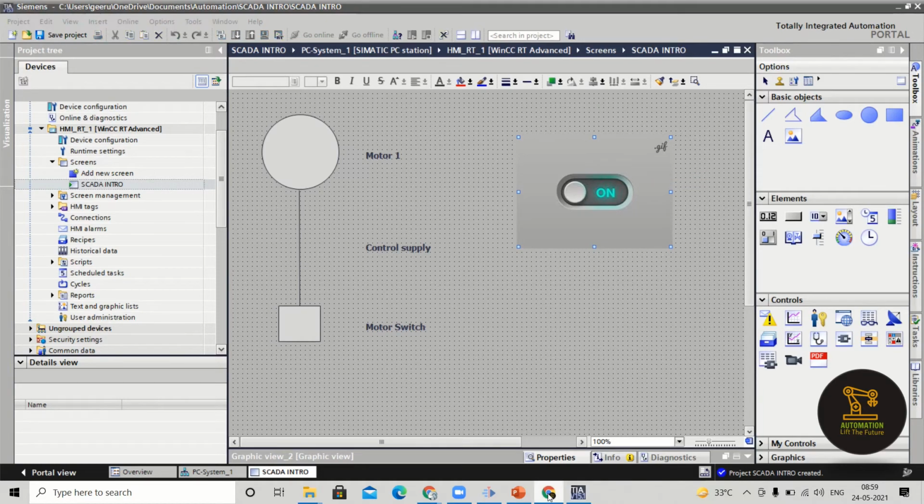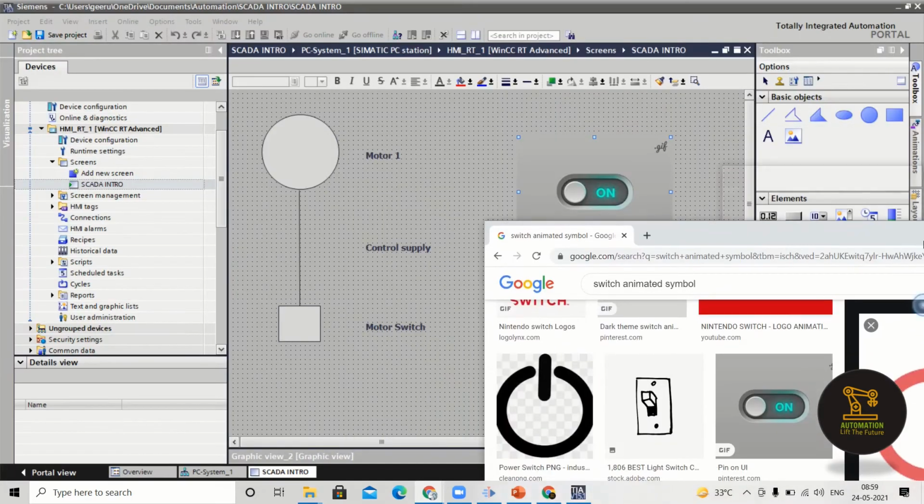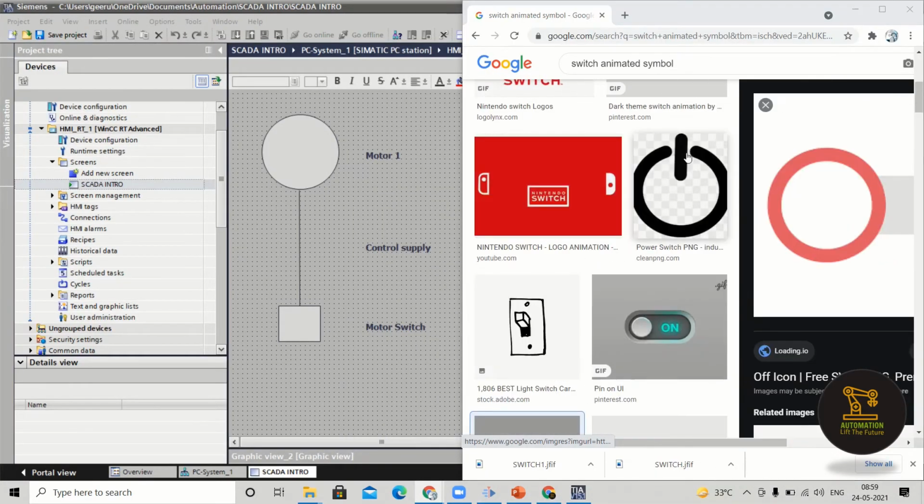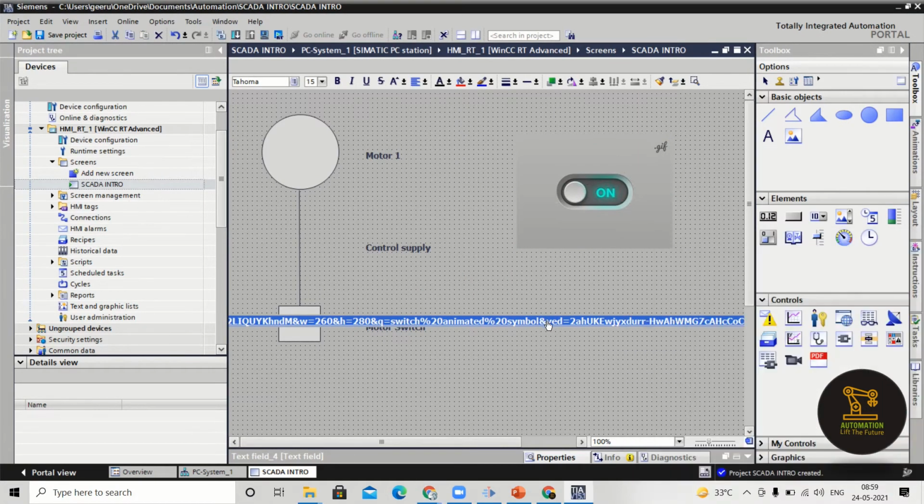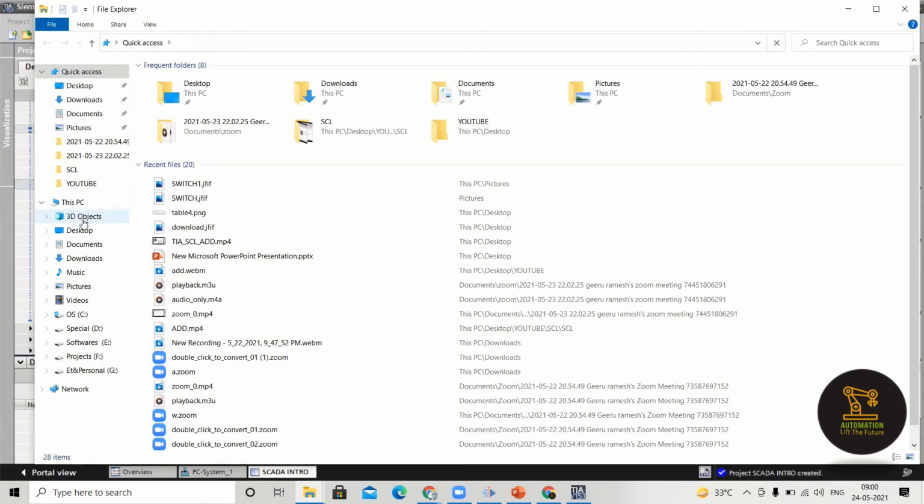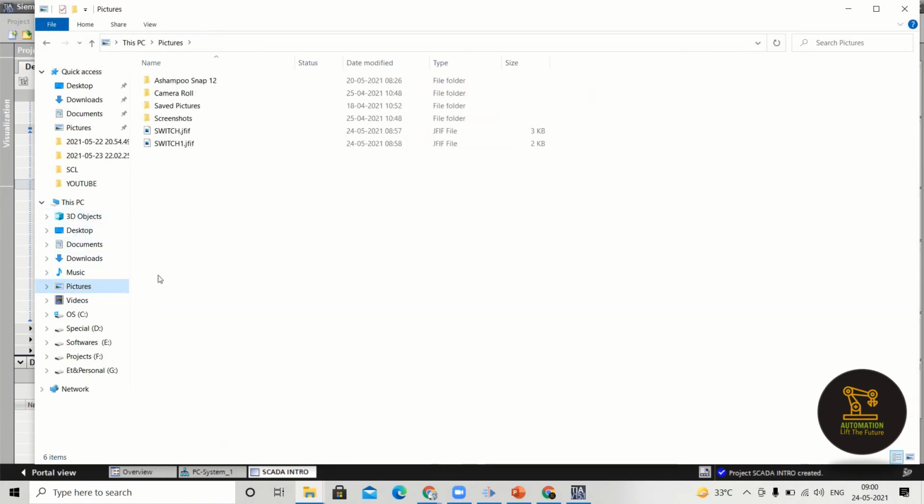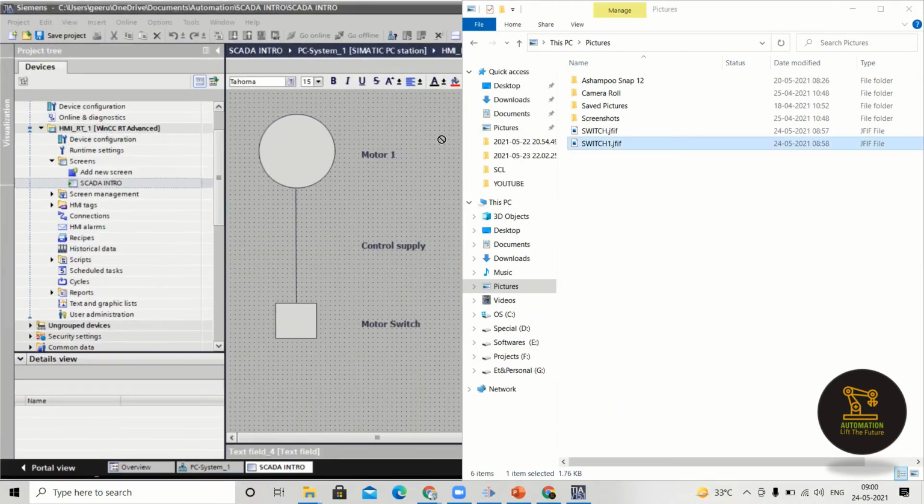Go for a Google image or any one of the images which is there. The simple thing is you can just drag and drop it onto this, and you'll get the link. If you want to go for an image, open pictures. I have created two images, right? I want any one of the images on the screen. Just drag and drop.